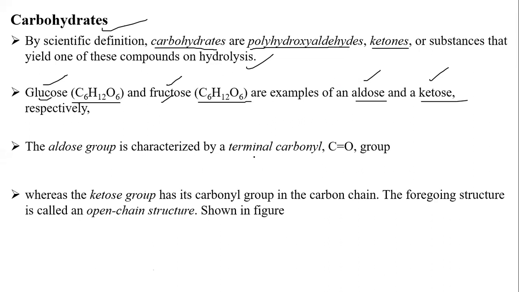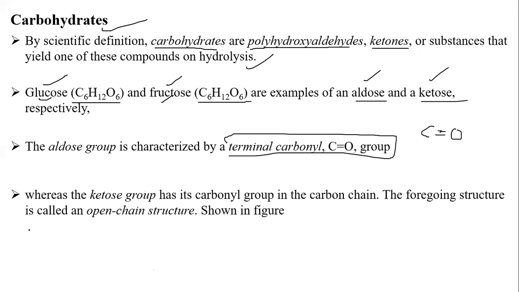The aldose group is characterized by a terminal carbonyl group, CHO. Actually, you should know all these things. In this group, one carbon is double bonded to oxygen, and it is called the terminal carbonyl group. So in the terminal of the chain, students, there is a long chain structure, and at the terminal there will be a C double bond O group, which is called the carbonyl group. This carbonyl group will be at the terminal of the glucose structure, whereas a keto group has a carbonyl group within the carbon chain.